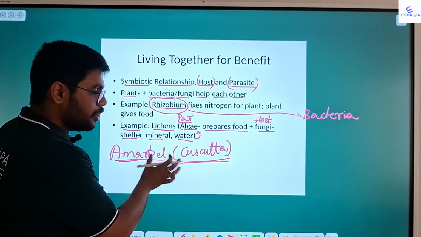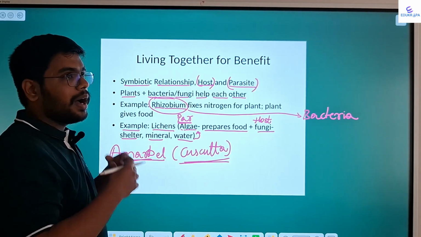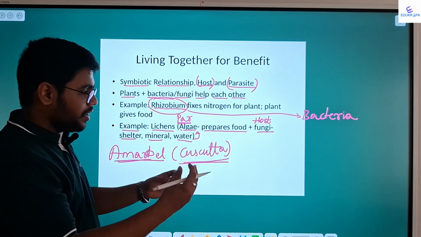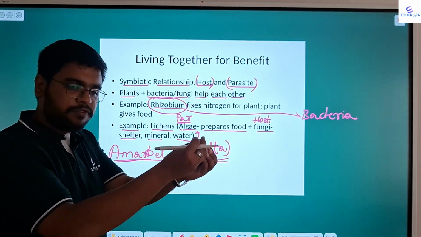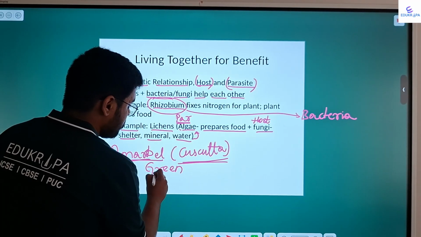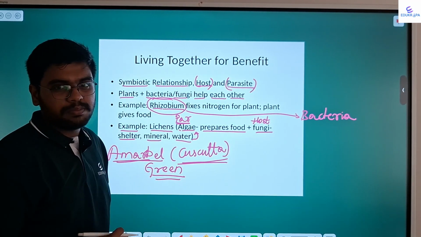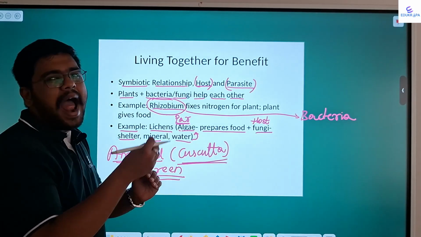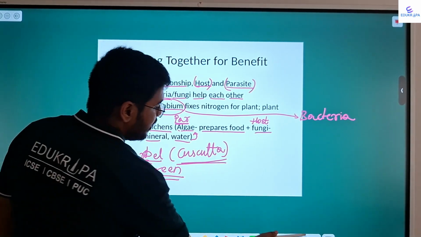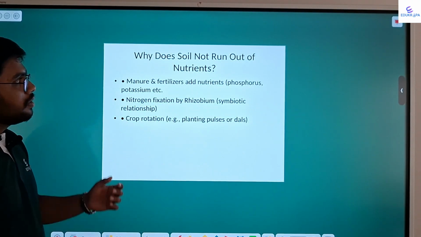What does amarbel do in return? Amarbel utilizes this and grows on the tree. In return, it prepares extra food. Amarbel is usually green in color, which helps in extra photosynthesis process. It is just like an add-on feature for a plant, for a huge tree. Okay. Now, next we'll continue.